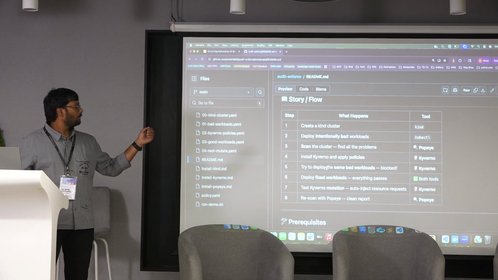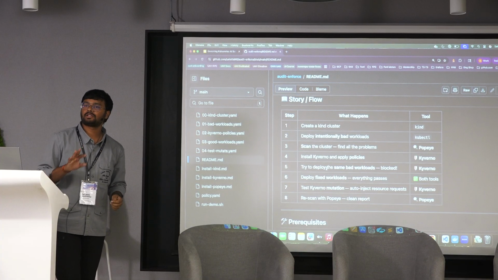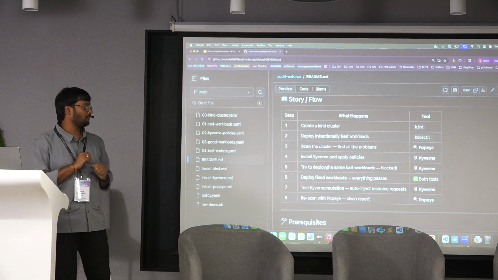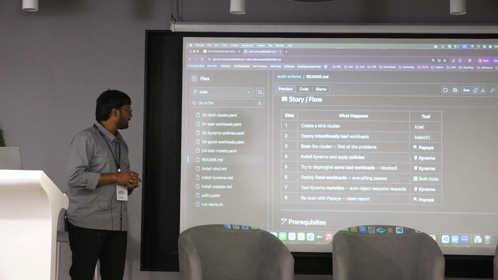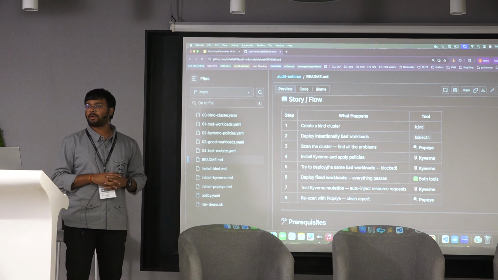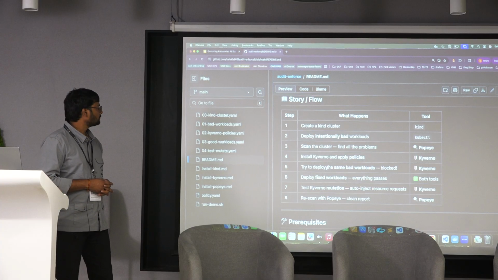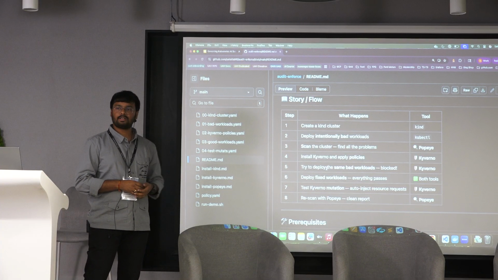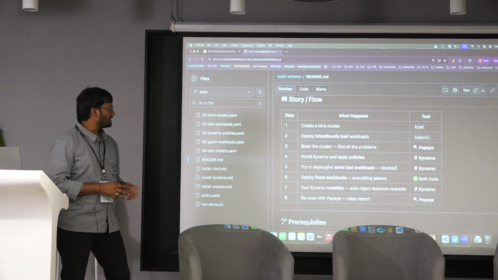Next, we are intentionally deploying bad workloads in Kubernetes. We'll see what exactly the bad workloads contain. Then we'll scan the cluster and find all the problems with the help of the Polaris CLI. Next, we will install Kyverno and apply the policies, based upon the results that we see in the previous phase.